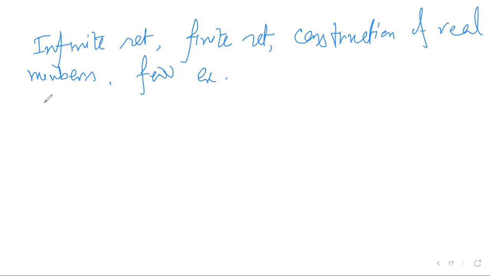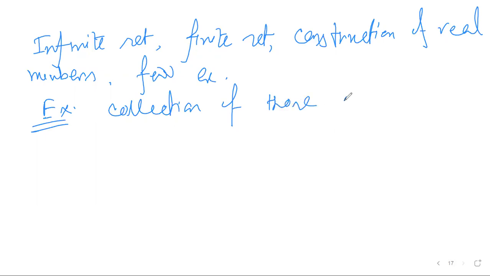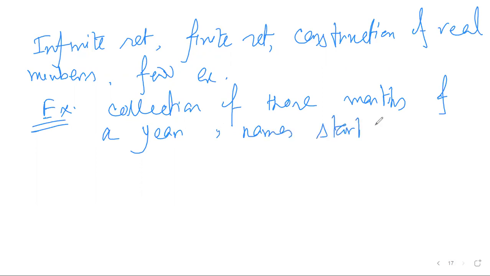The first exercise from the book: the collection of those months of a year whose names start with the letter J. So is this a well defined collection of objects?